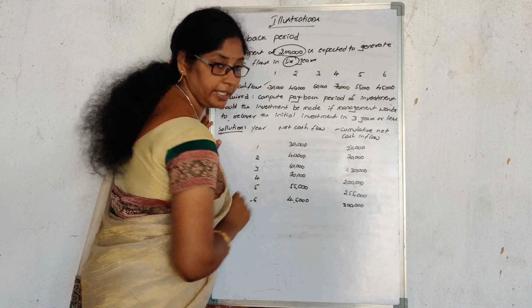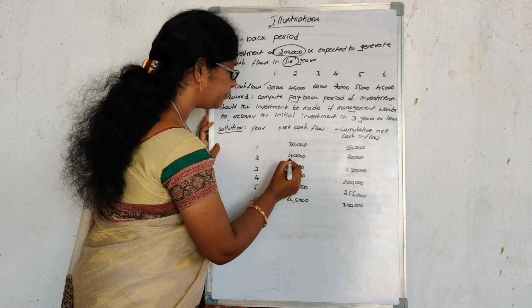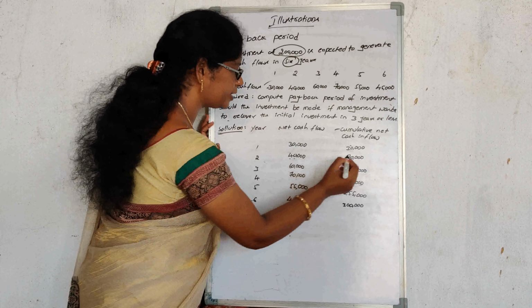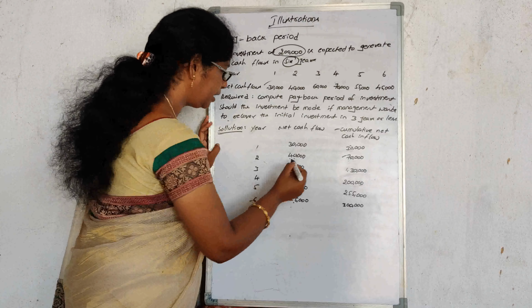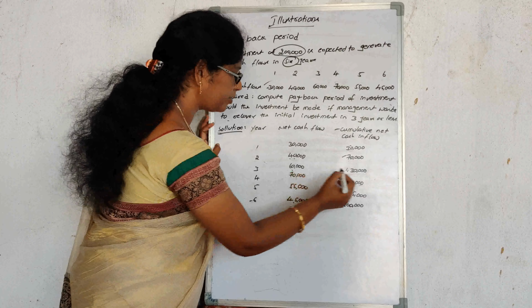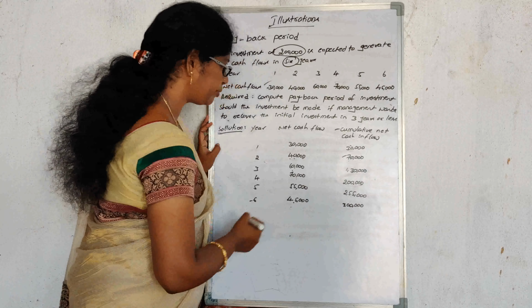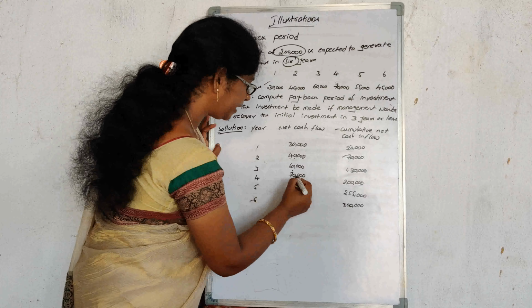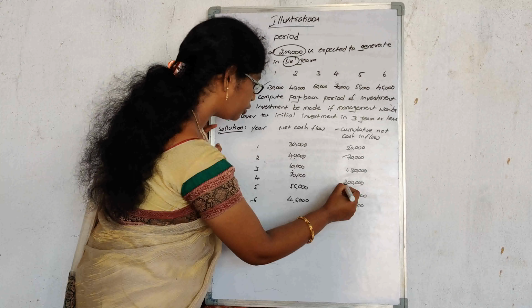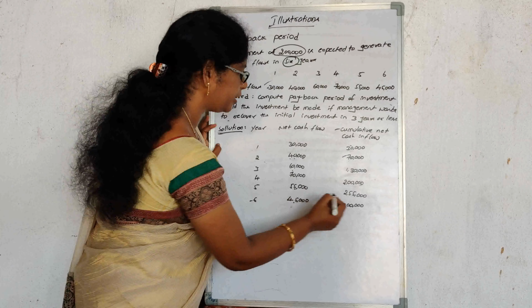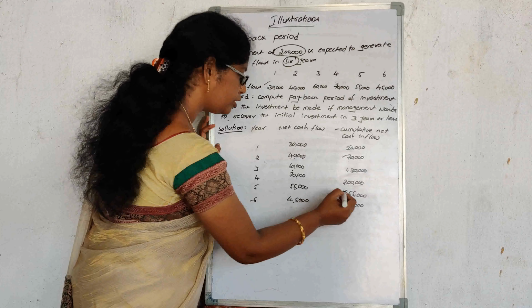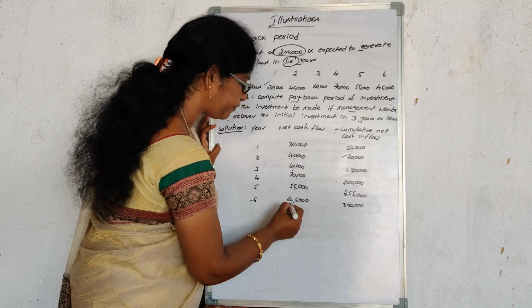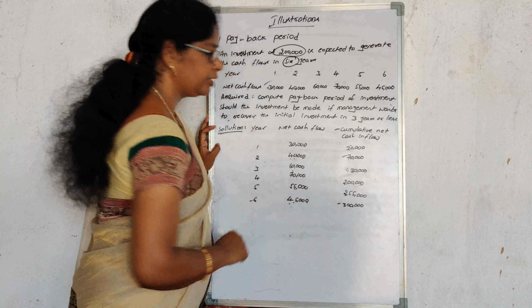First year 30,000. 30,000 plus 40,000 is 70,000. 70,000 plus 60,000 is 1,30,000 rupees. 1,30,000 rupees plus 70,000 is 2 lakhs. 2 lakhs plus 55,000 is 2,55,000 rupees. 2,55,000 rupees plus 45,000 equals 3 lakhs.